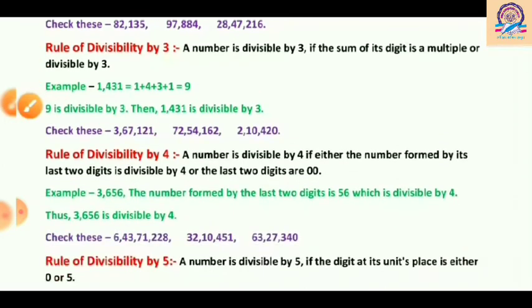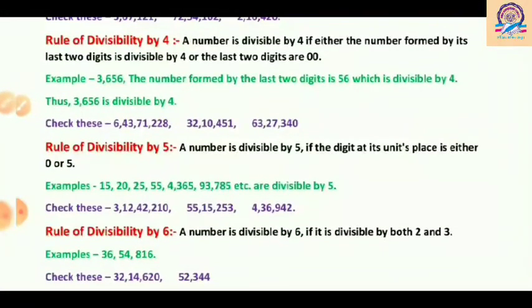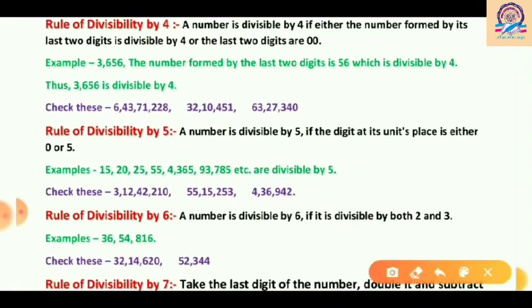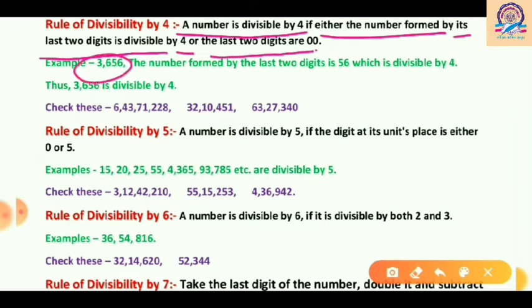Now the next rule is the rule of divisibility by 4. So what is the rule? A number is divisible by 4 if either the number formed by its last 2 digits is divisible by 4 or the last 2 digits are 0. So what is it saying? Let's understand this through an example. The number is 3,656. We have to check its last 2 digits, that is 56, and 56 is divisible by 4. So the whole number will be divisible by 4.